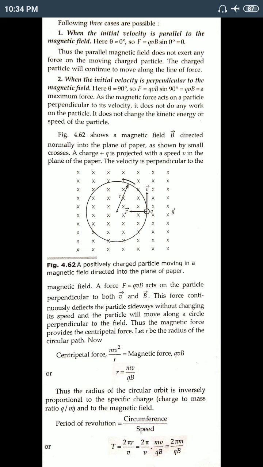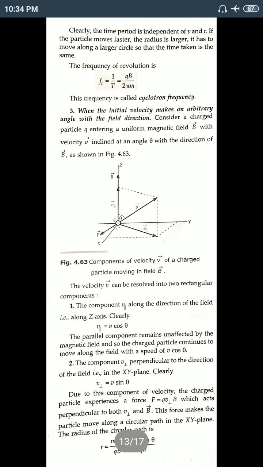Time equals circumference by speed. Circumference is 2 pi r, speed is v. So if we put the value of r, mv by qB, we get 2 pi m by q into B. This is the expression for the time period of one revolution.